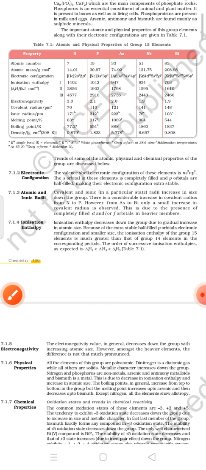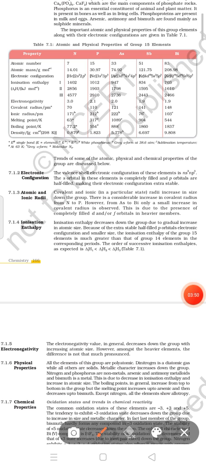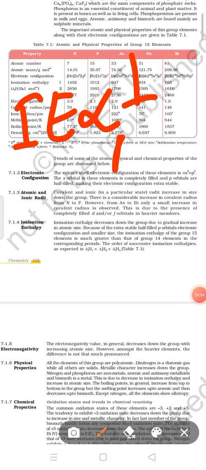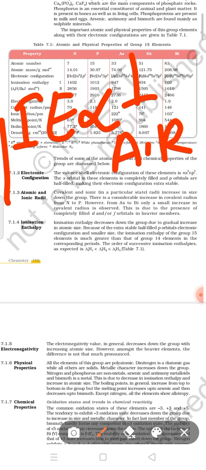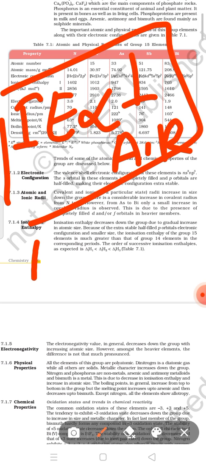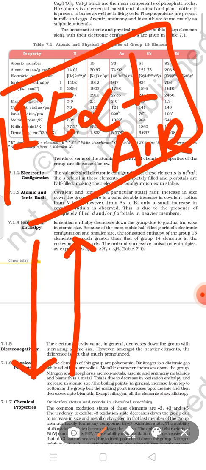As we know, ionization enthalpy is inversely proportional to atomic radii. That is the reason that when we move from top to bottom in a group, atomic radii increase, and the ionization enthalpy decreases from top to bottom.